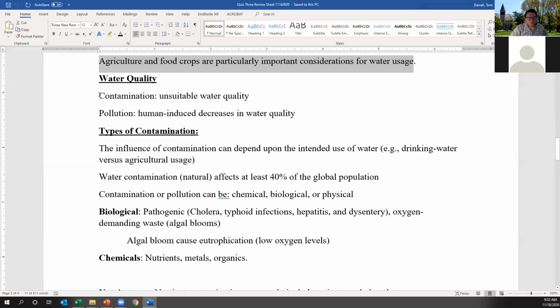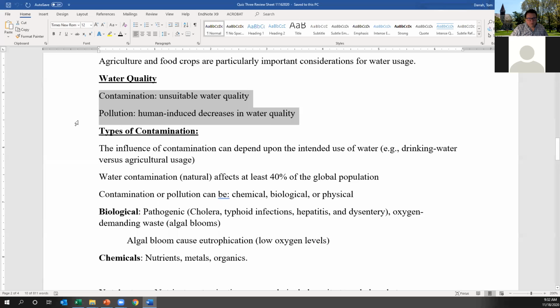Switching over to water quality, I can promise you that both of these definitions will be on the quiz. It's an important difference. We tend to think about water quality as pollution, the latter of these two definitions, but it's important to recognize that contamination means unsuitable or diminished water quality. This just means the water is not good.